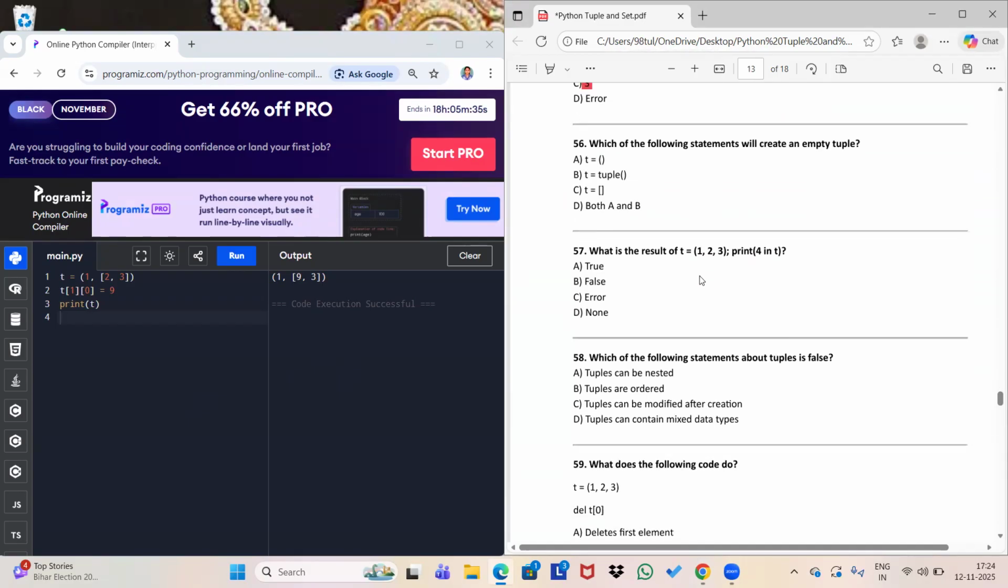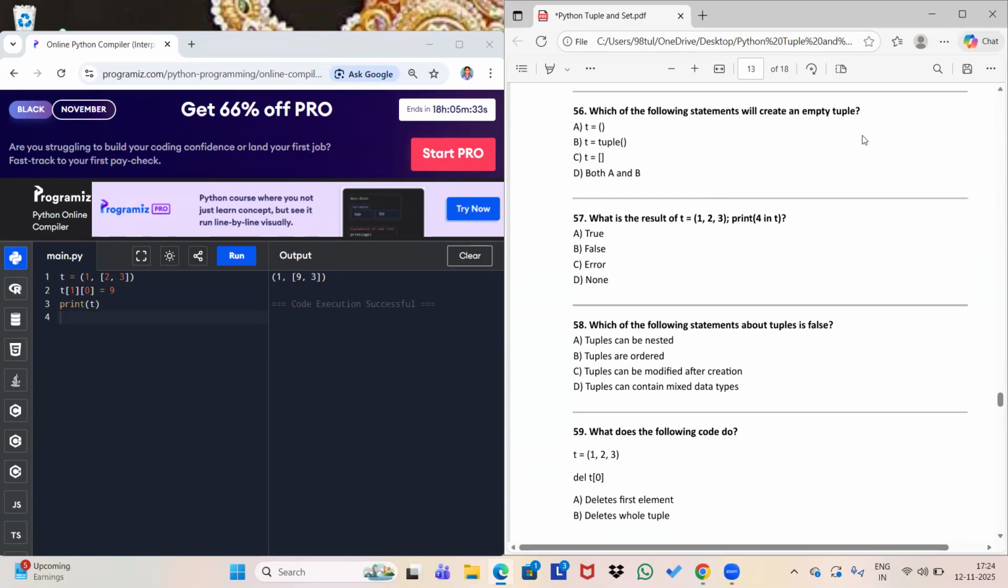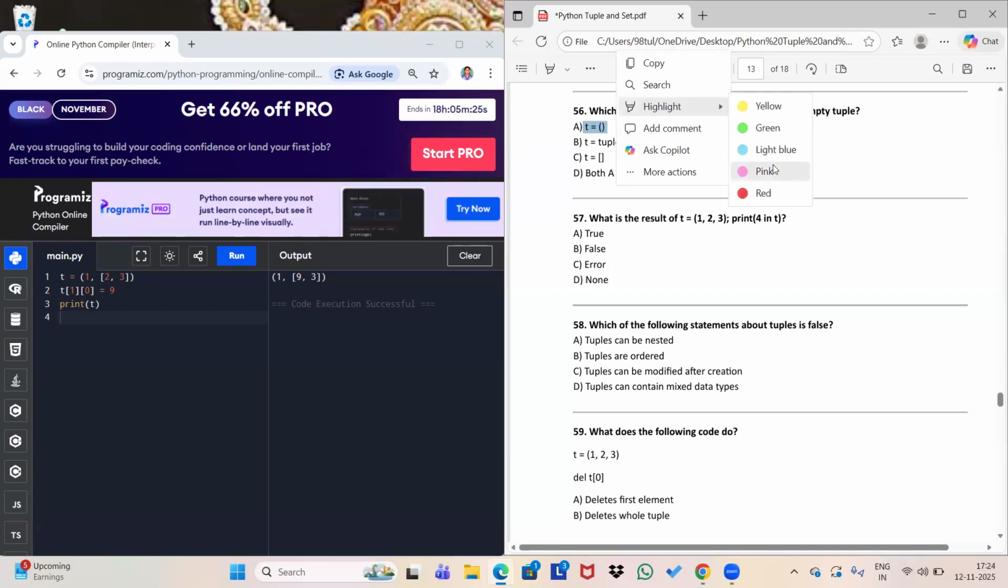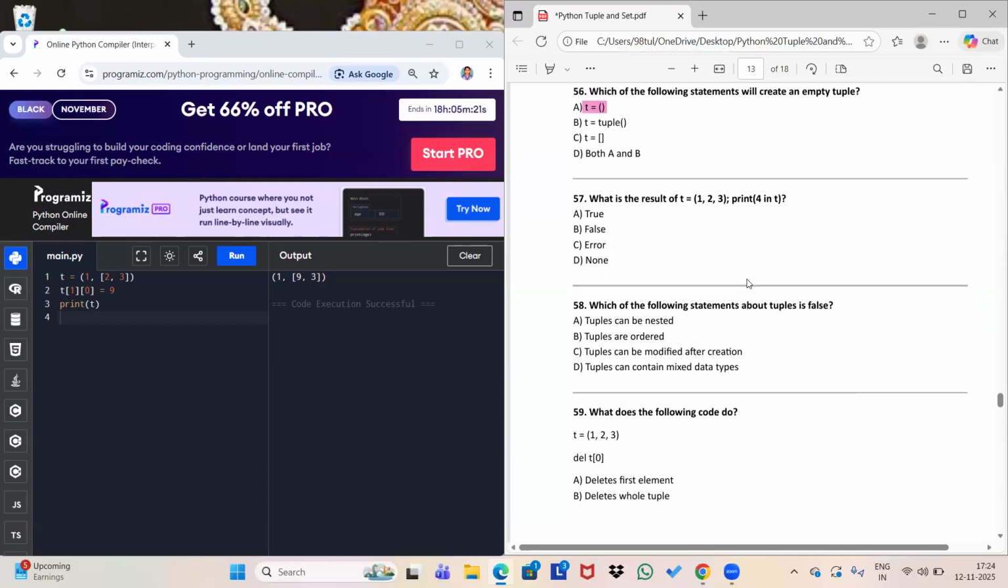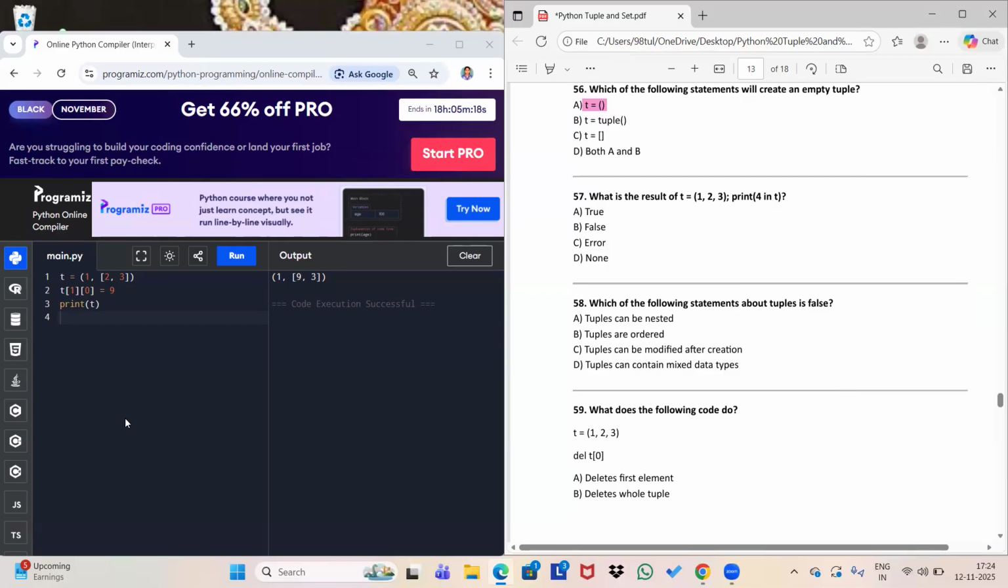Okay. Next one. Which of the following statements will create an empty tuple? This one will be the answer. It does not say that you have to mention T or tuple there. Nothing. So this will be an empty tuple. Okay, there are two options. Let's check which will be the answer.